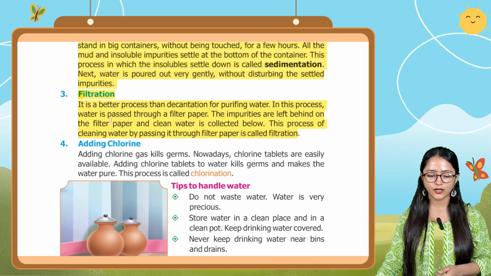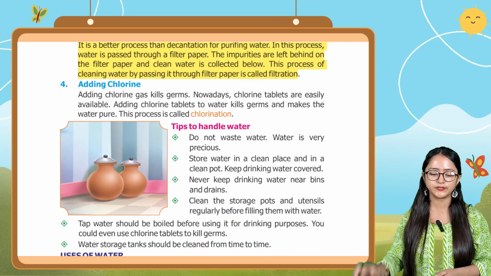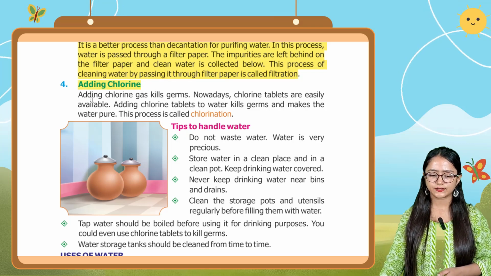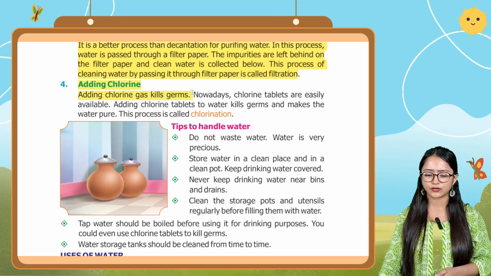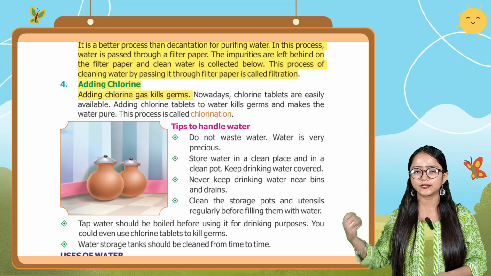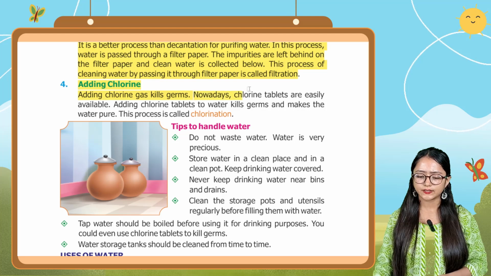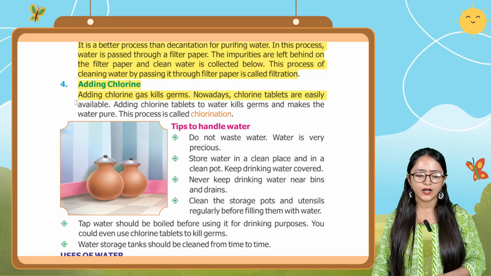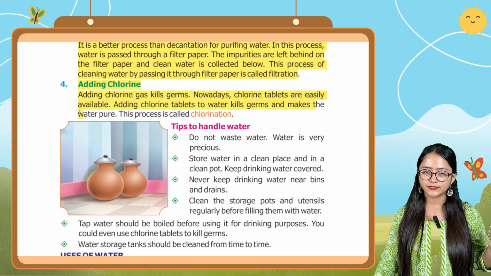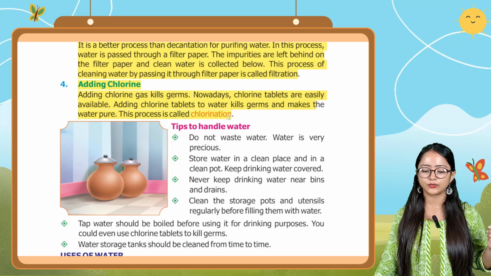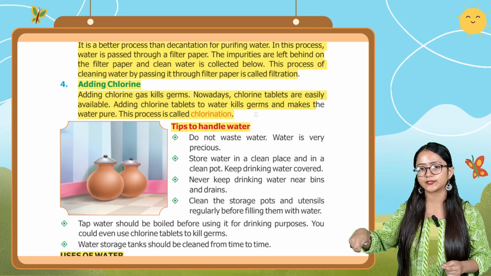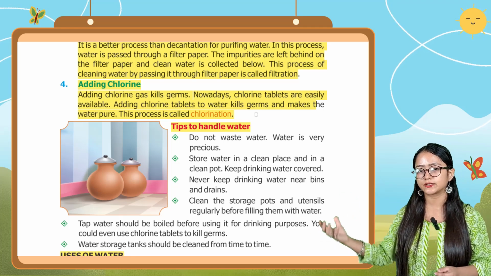Now we come to the next point, the fourth point, which is adding chlorine. Adding chlorine kills germs. There is a kind of chlorine tablet, and by adding it to the water, it kills germs. Nowadays, chlorine tablets are easily available. Adding chlorine tablets to water kills germs and makes the water pure. This process is known as chlorination, where chlorine tablets are put inside the water to make it clean.